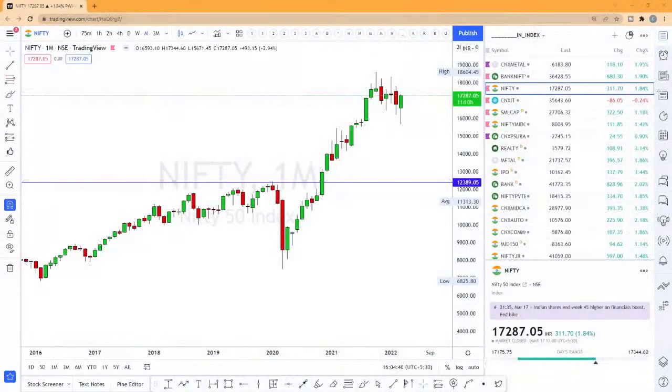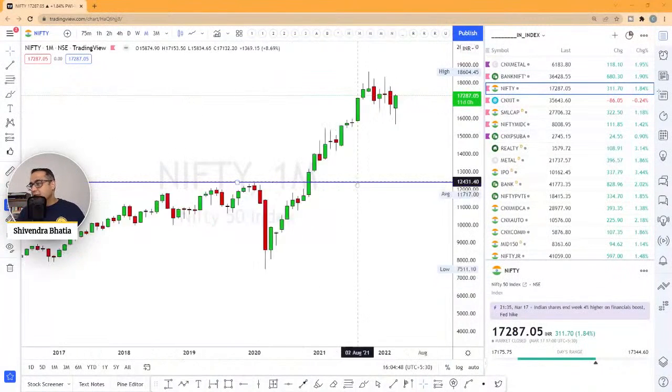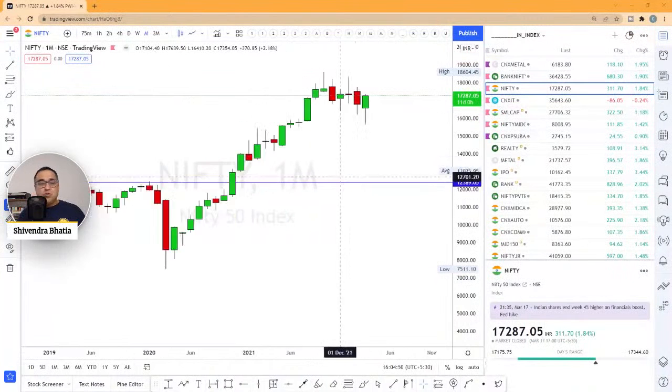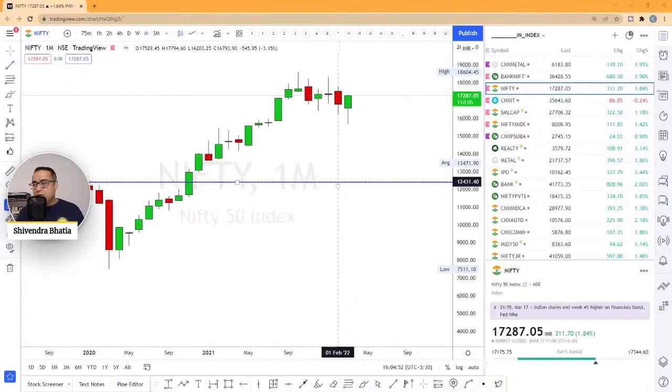So let's start with the Nifty analysis. You can see my chart, right? So in here, as you can see for Nifty, this is a monthly chart. I always like to start with a monthly chart. And in the monthly chart, what trend we are seeing is important before we progress further.